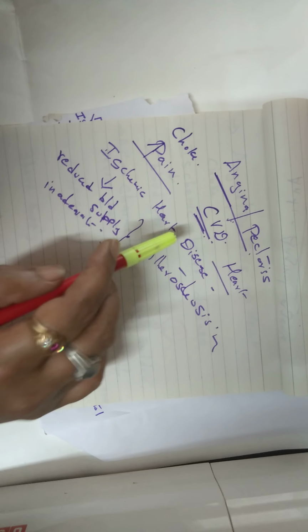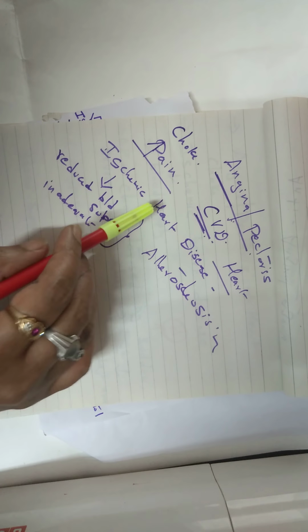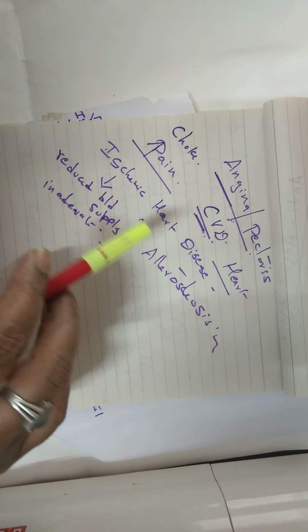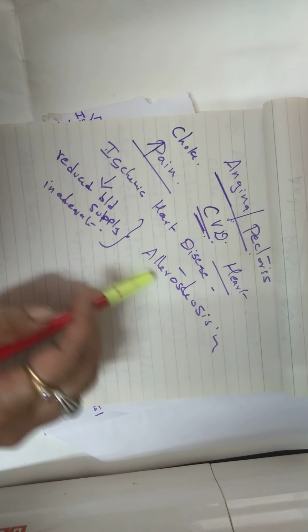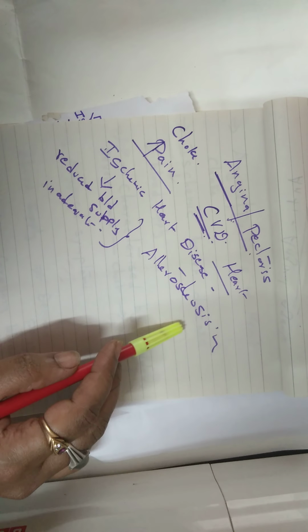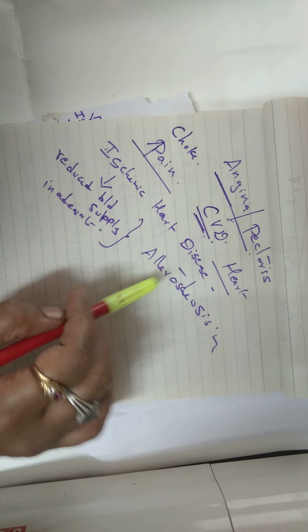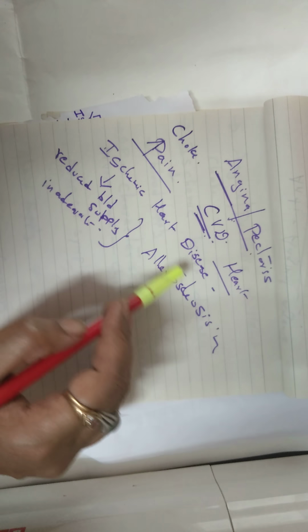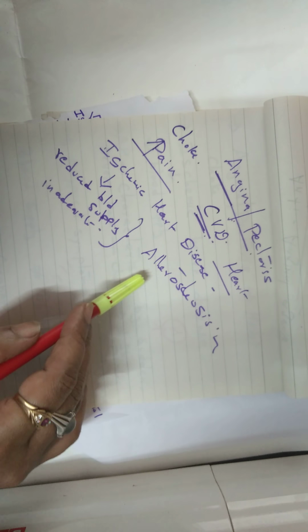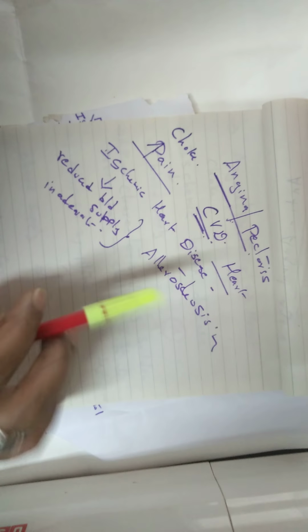Now, what is this ischemic heart disease? It usually results from the advanced stage of atherosclerosis. What is atherosclerosis? We will see later on. So the reason for ischemic heart disease is mainly the advanced stage of atherosclerosis.